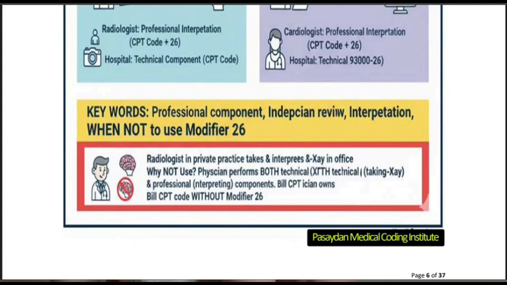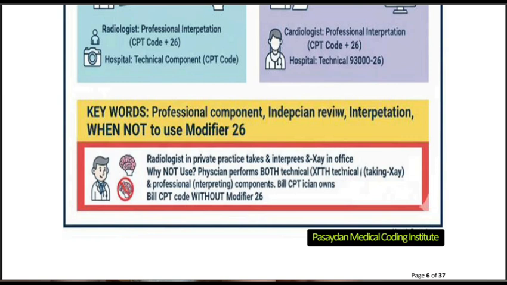When not to use modifier 26: you have to see the crystal clear difference between when to use and when not to use. A cardiologist in private practice takes and interprets an x-ray in the office. Why not use it? The physician performs both the technical and the professional interpretation components. Bill the CPT without modifier 26.